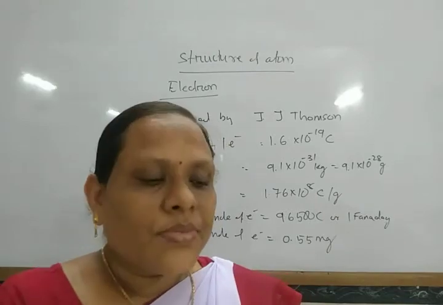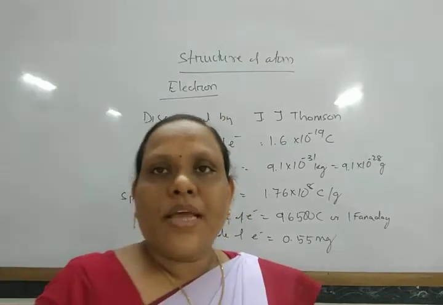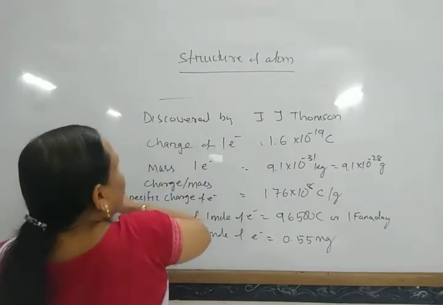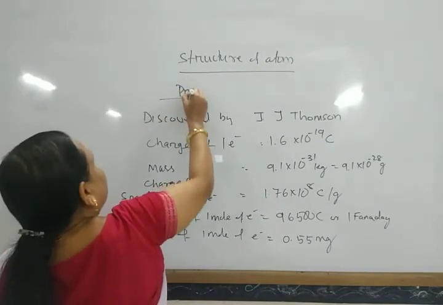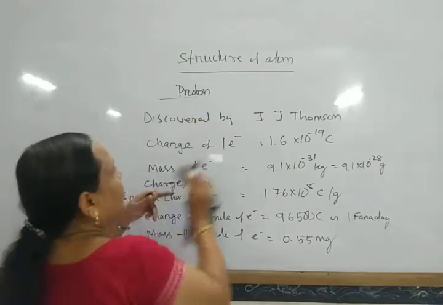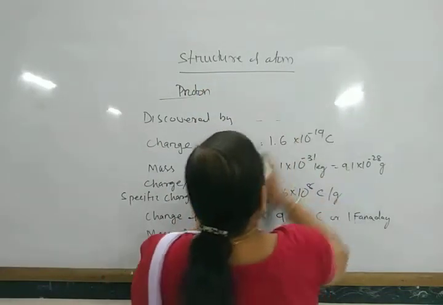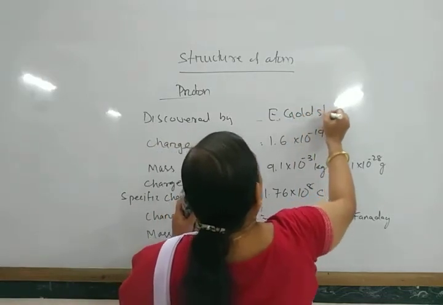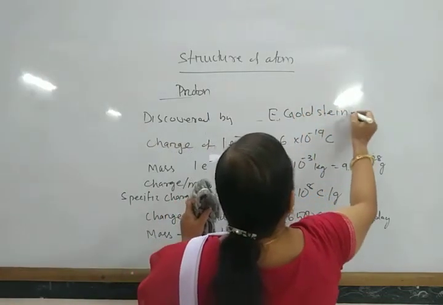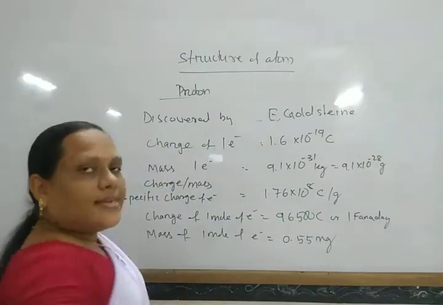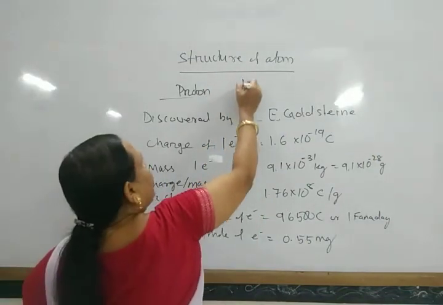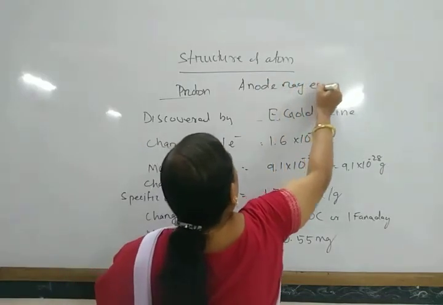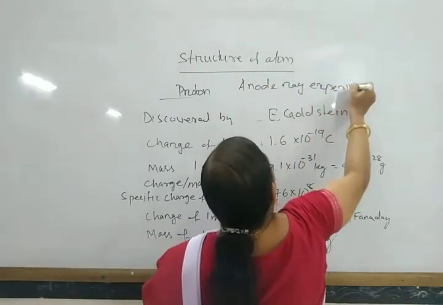Next, come to some information about proton. The proton was discovered by E. Goldstein. Generally, this was discovered by the anode ray experiment.